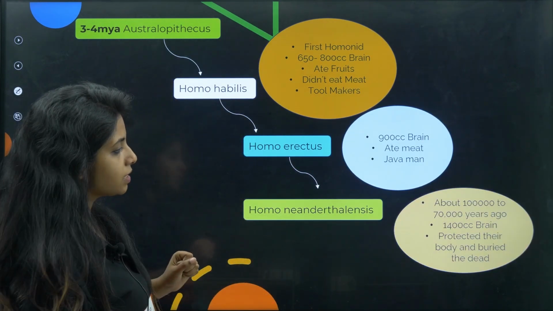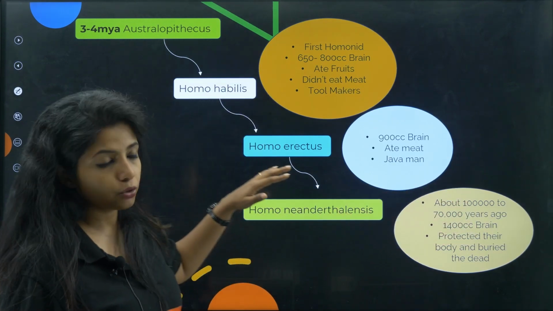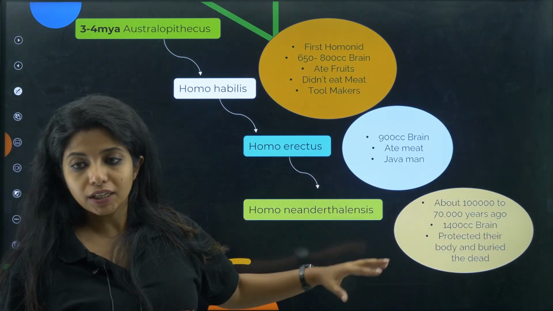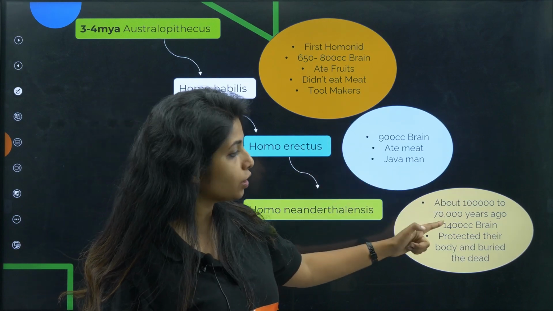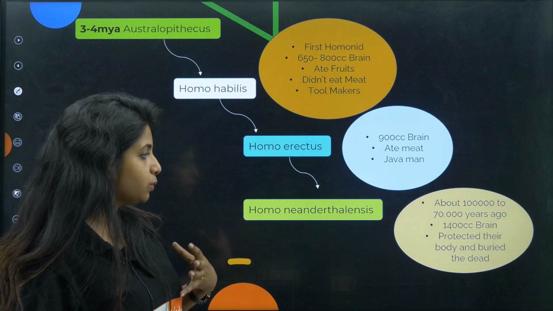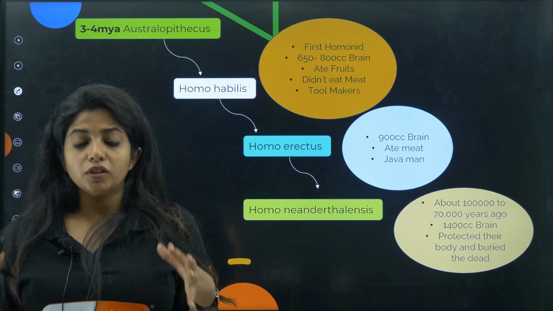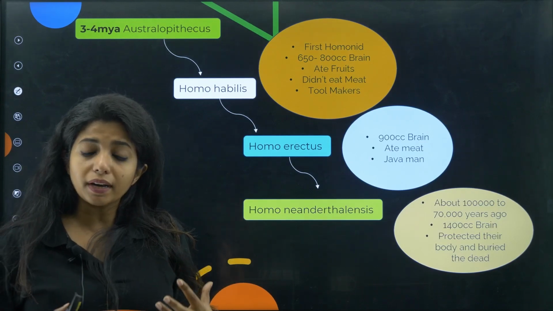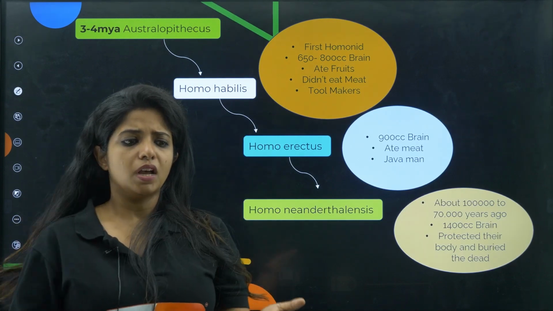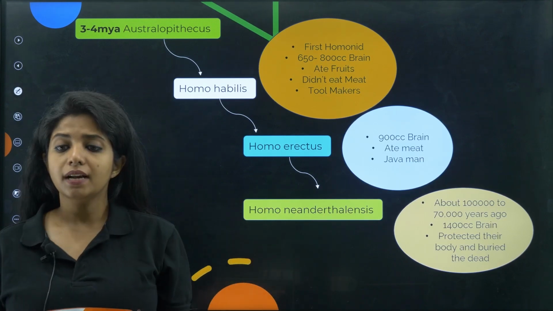Now these guys came around 1 lakh to 70,000 years ago. It was 1.5 million years ago for Homo erectus, and they were spotted almost 1 lakh to 70,000 years ago. The brain size had increased to 1400 cc, and these were the people who said, we cannot show off our body, we have to cover our body. So they started covering and protecting their body, and they also used to bury their dead. How did people come to know that? When fossils were examined, they found that they were all buried in the same format, probably because they might have followed some religion or had something in common.